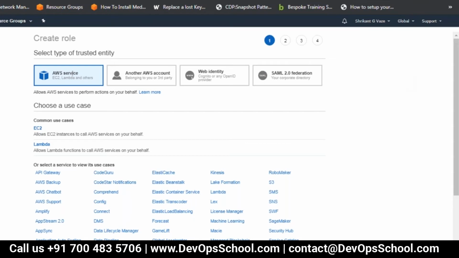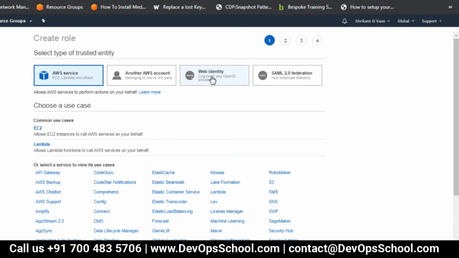Yeah, can you please explain the role functionality? I missed that. So I got it from here: two services need to talk to each other, then we assign a role to one service. Correct. Okay, so that is the first one. Then another account you want to give a role. Yes. And the third is the web identity.